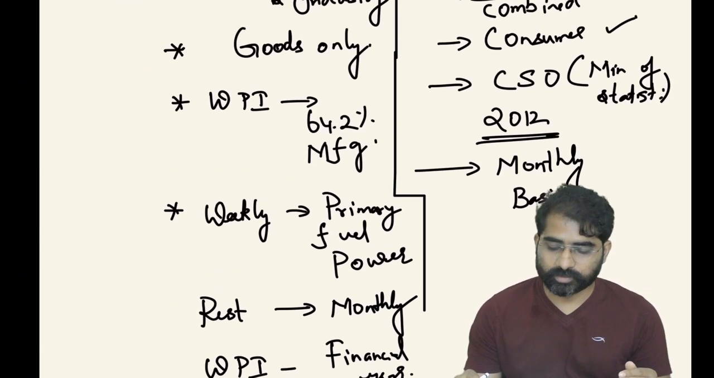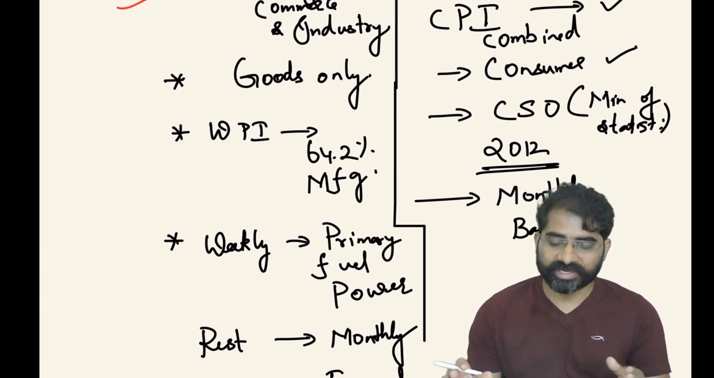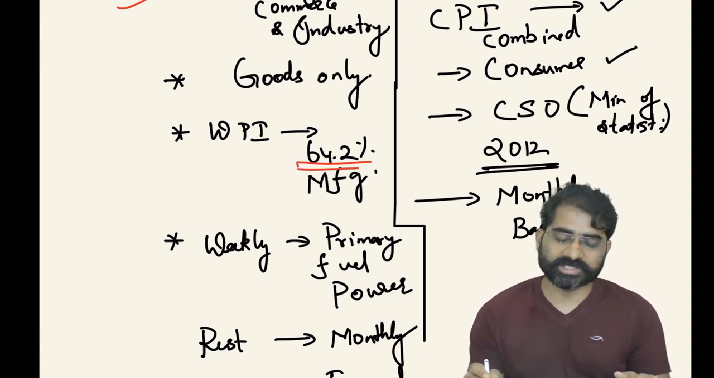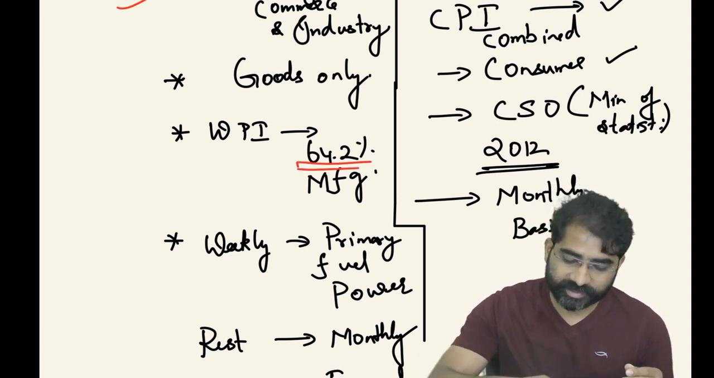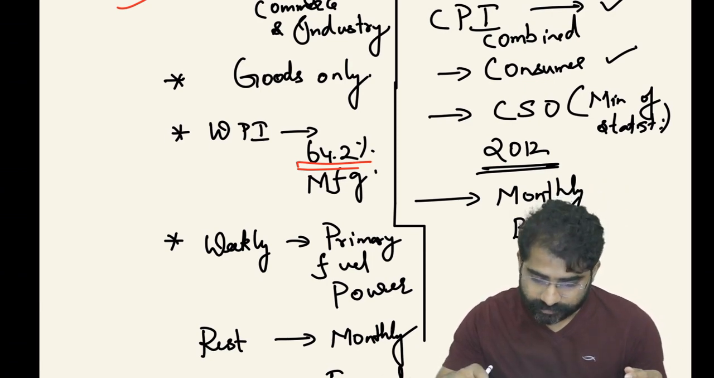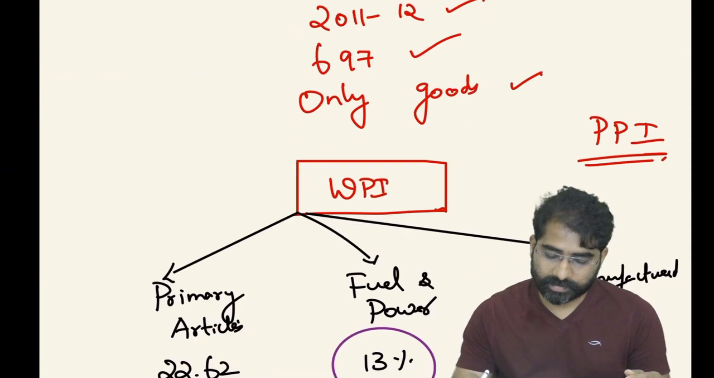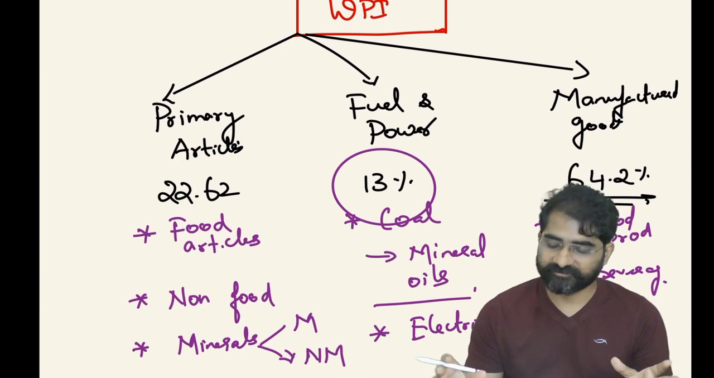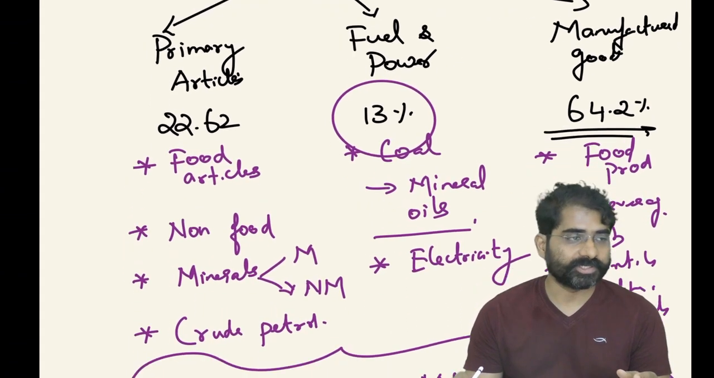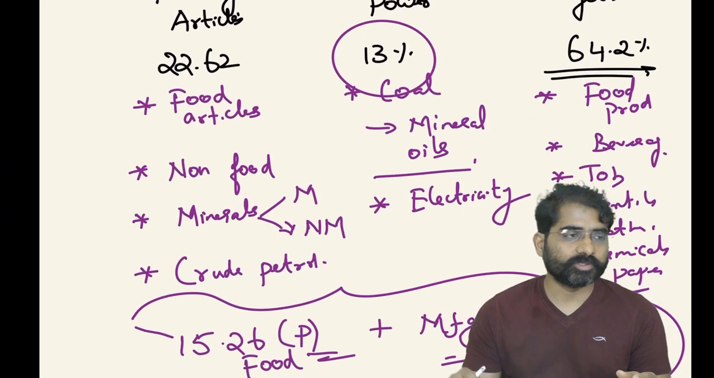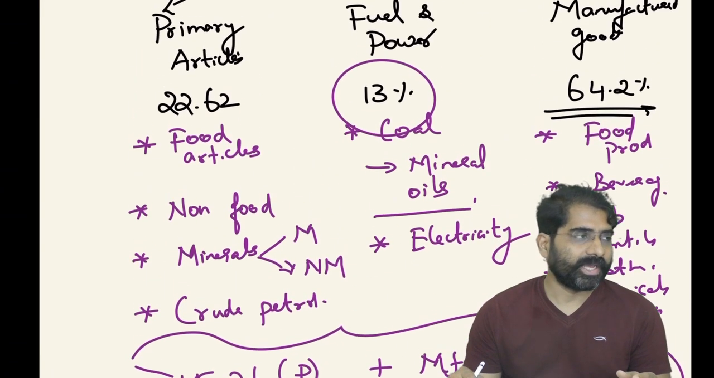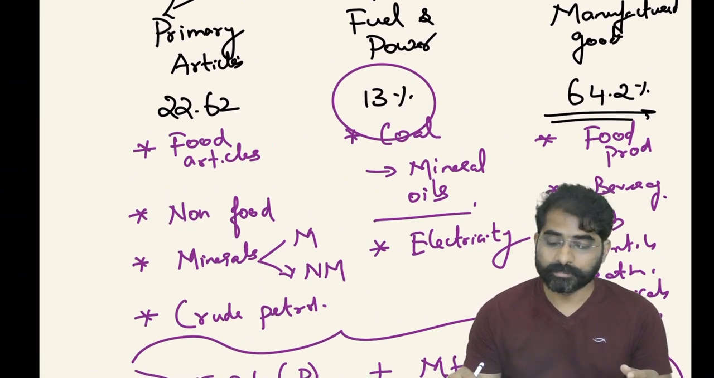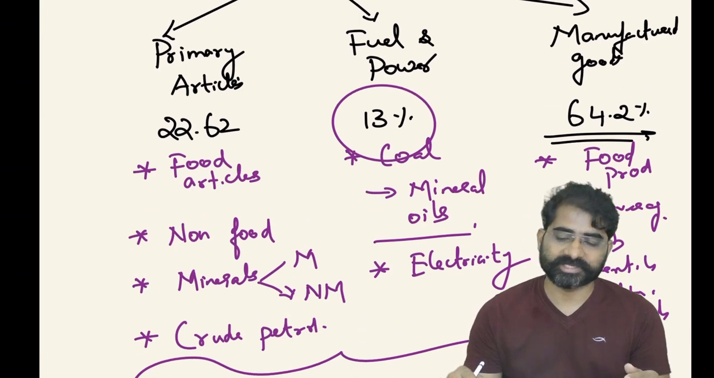So we have to understand how the weightages are divided in WPI. Maximum weightage in the WPI index is given to manufacturing, around 64.2%. When we divide this index, you have primary articles, fuel and power, and manufactured goods. In manufacturing also you can have food products, and in primary articles also you have food. For example, wheat will come under primary articles, but wheat biscuits can come under manufactured goods. Are you able to get my point?